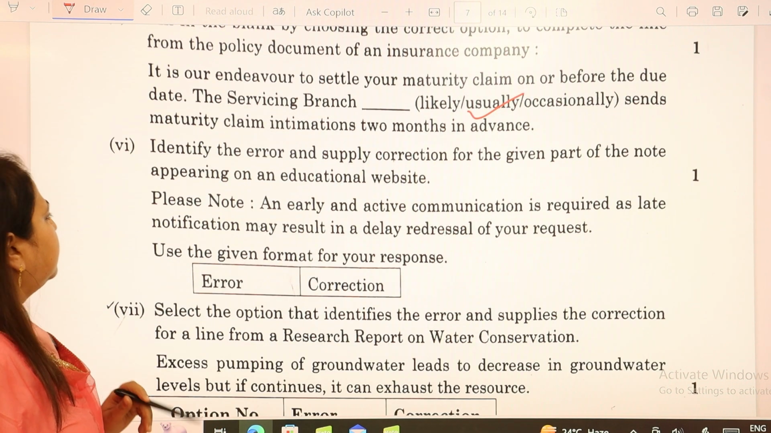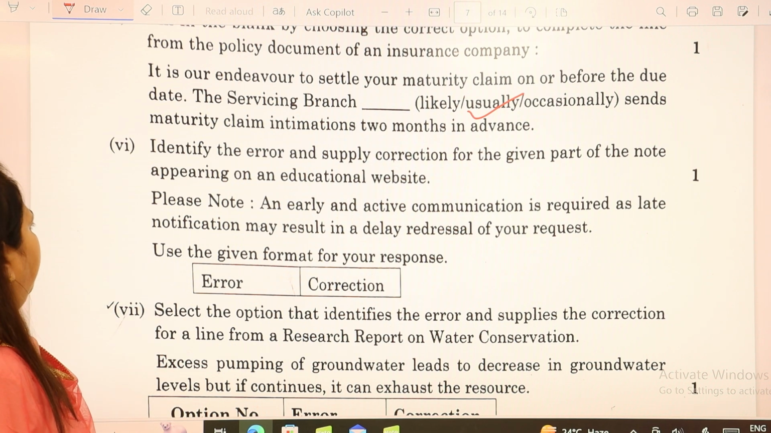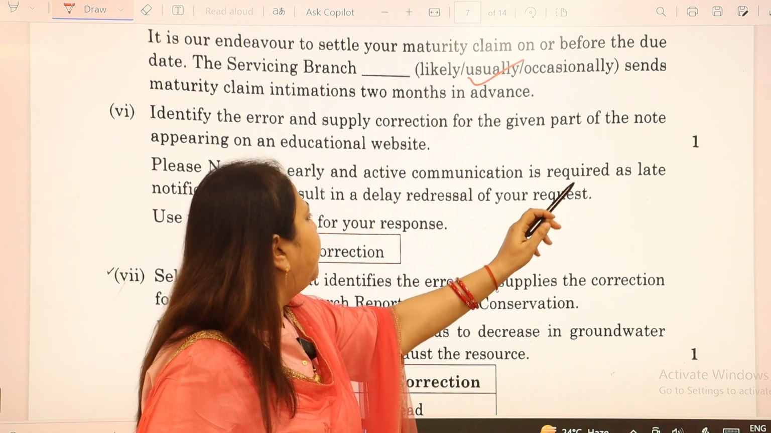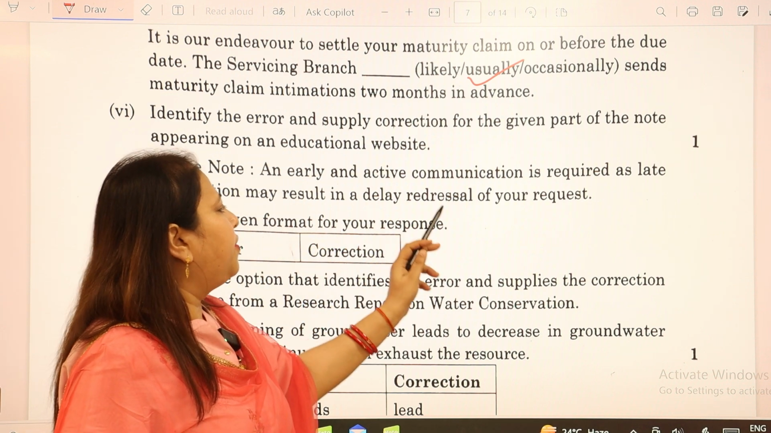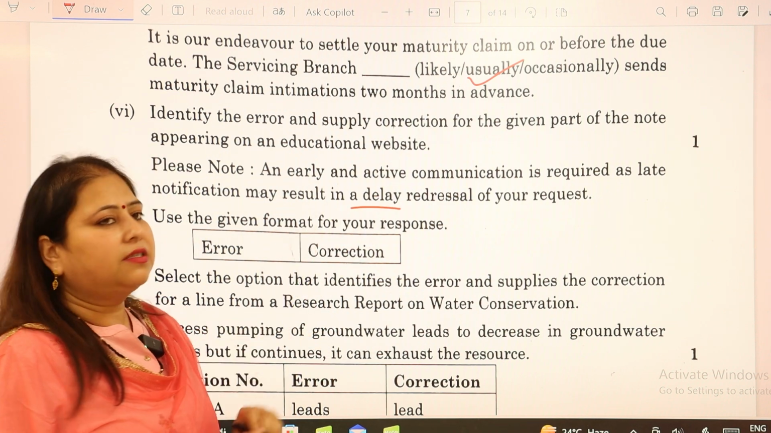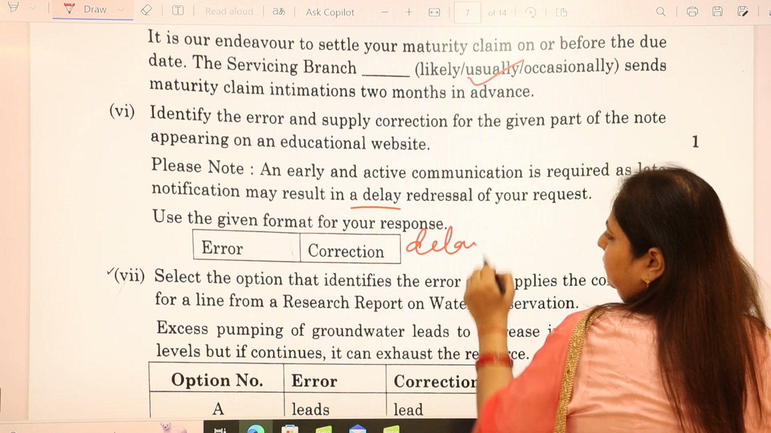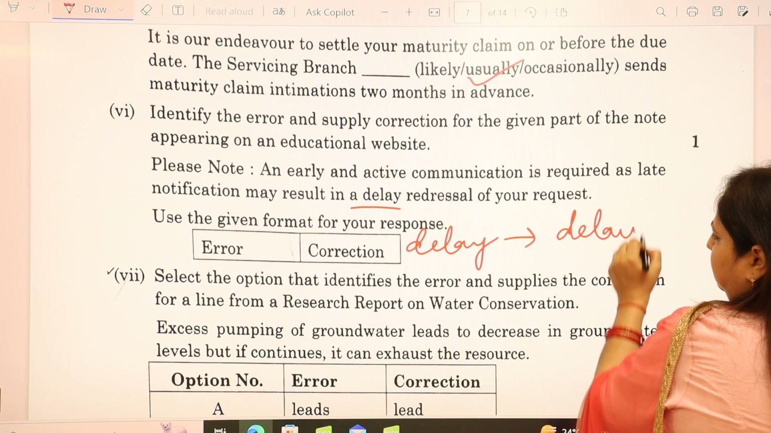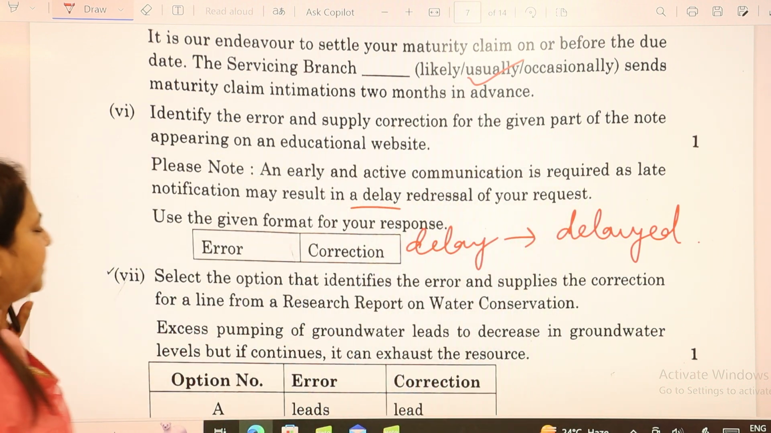Then we move to the sixth one. Again we get the error correction to it, which is an early and active communication is required as late notification may result in the delay rehearsal of your request, to which delay becomes your error. What would be the correction to it? Delayed. The answer would be delayed. I hope this much is understandable.